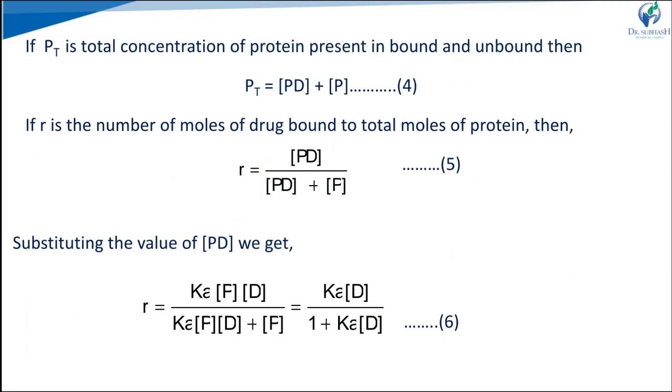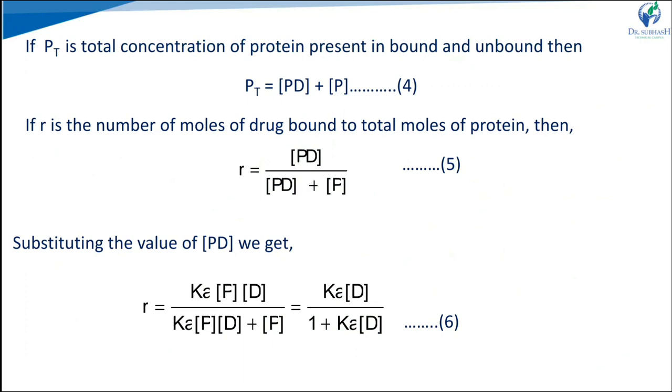So the total concentration or amount of protein present in the body is equal to PD plus P, the drug-protein complex plus free protein. If R is the number of moles of drug that bind with the total moles of protein, then R is equal to PD upon PD plus P.